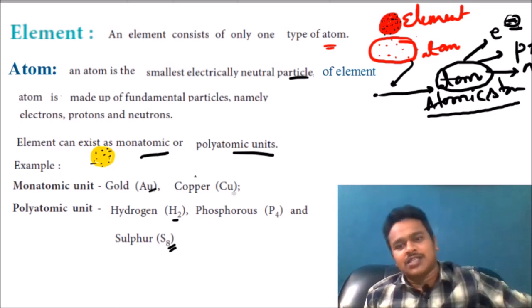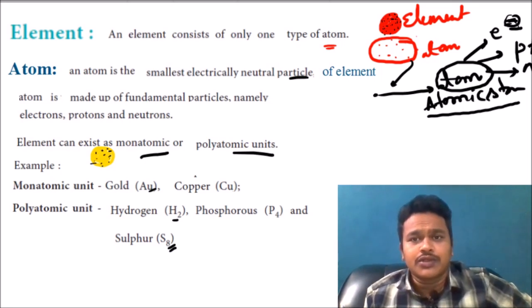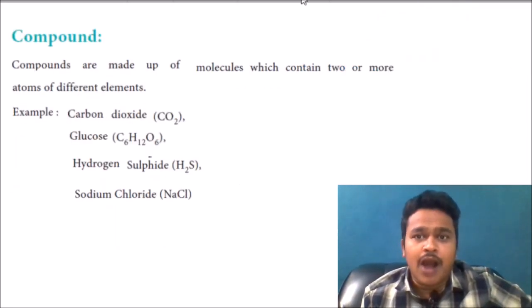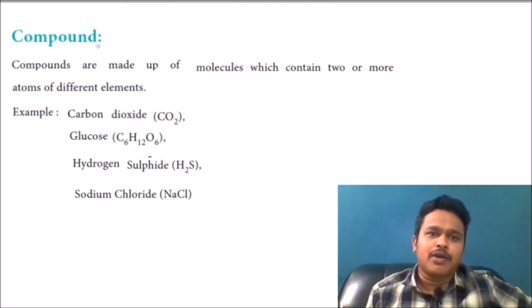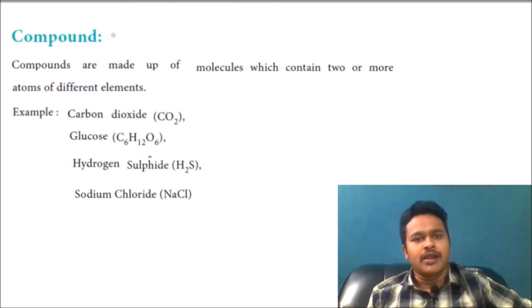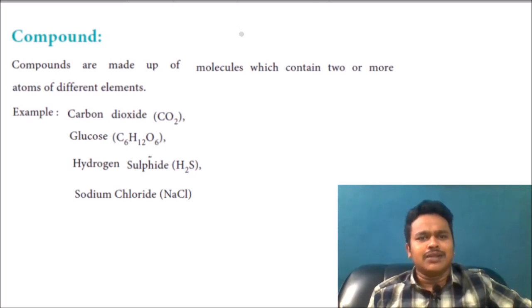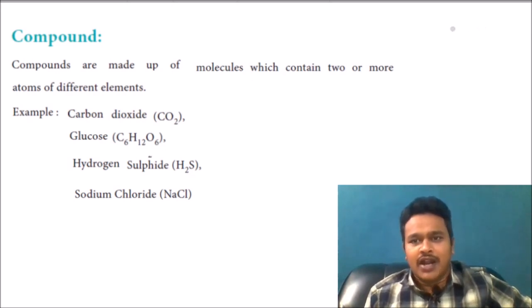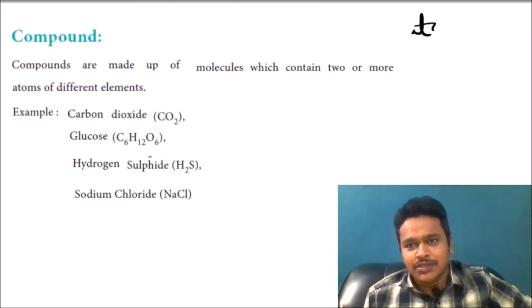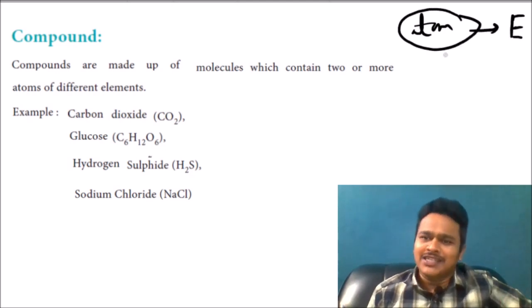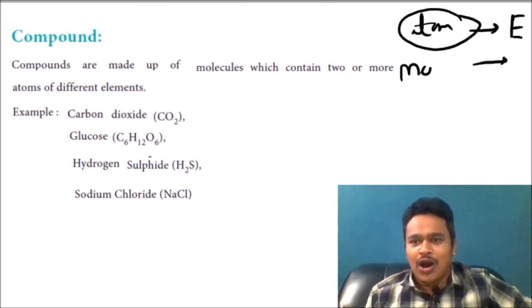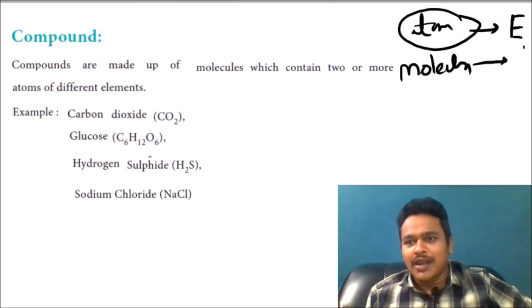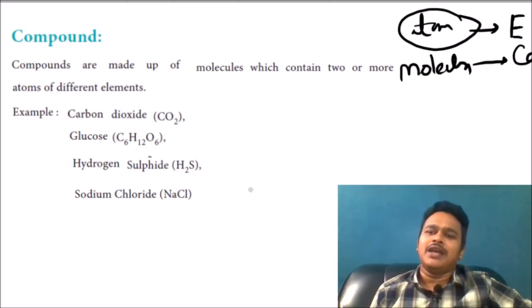Okay, the next one we are going to study is compound. Element also comes under pure substance, and compound also comes under pure substance. A very simple thing is, compounds are made up of molecules. Here what we studied: atoms all combined give an element. In a similar way, all the molecules combined give compounds.